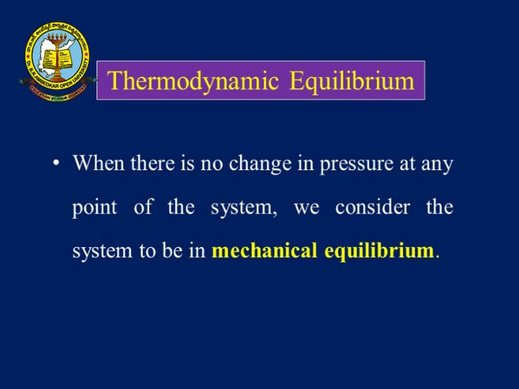Next, when there is no change in pressure at any point of the system, that means throughout the system there is no change in pressure, we consider that the system is in mechanical equilibrium. That means if a system is in mechanical equilibrium, the pressure is constant throughout the system, and we call it mechanical equilibrium.